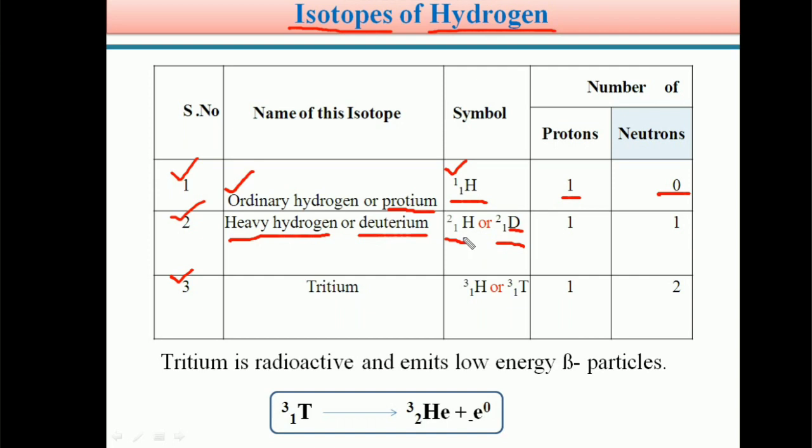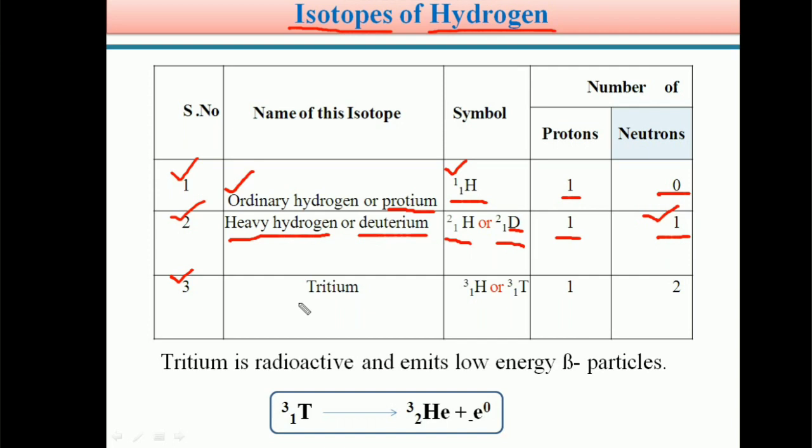So students, deuterium has one proton, one electron, and also one neutron. One neutron is present in the case of deuterium. That's why it is denoted as 1H2. So one proton, one electron and one neutron are present in deuterium. Therefore its symbol is 1H2. The number of neutrons in deuterium is 1.